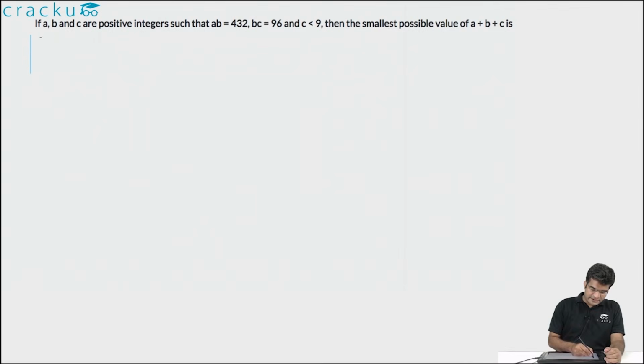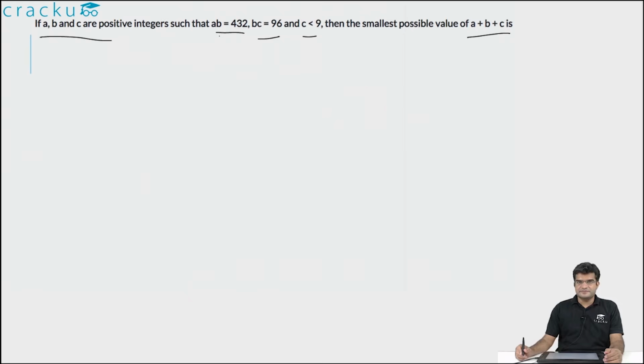In this question, we are told that a, b and c are all positive integers such that the product of a and b is 432, the product of b and c is 96, and the value of c is less than 9. And we are asked to find out the smallest possible value of a plus b plus c.